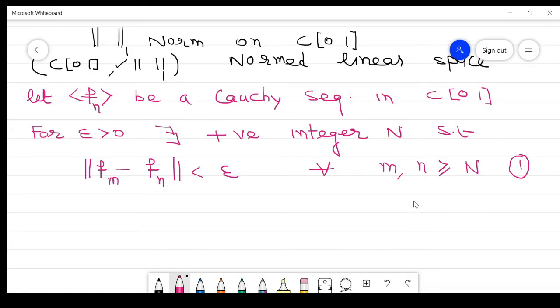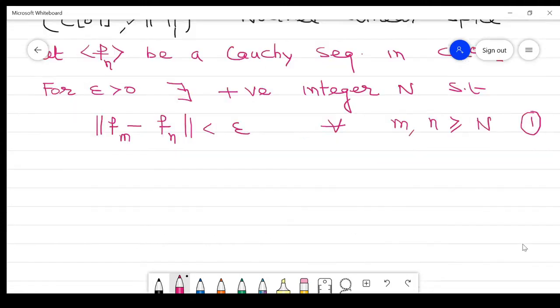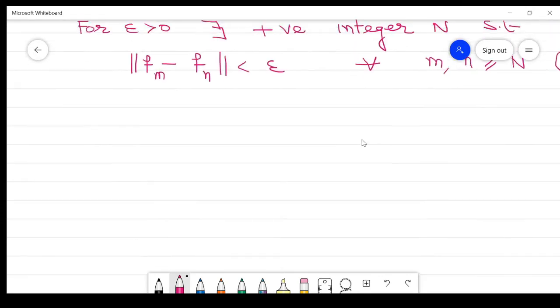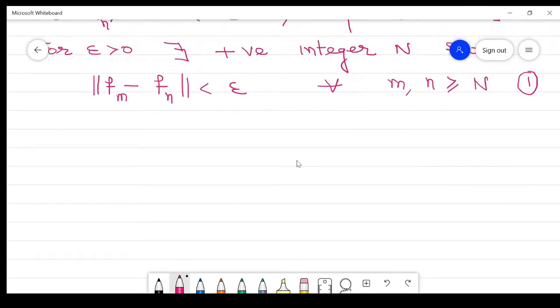Now my purpose is to show this Cauchy sequence converges to some point of C[0,1].